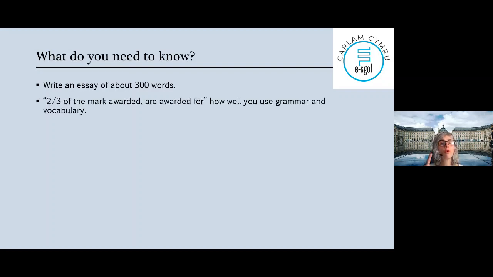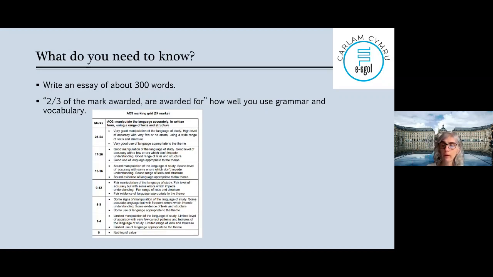What I want you to remember is that 2/3 of the mark, and I'm coaching the WGC paper, 2/3 of the mark are awarded for how well you use grammar and vocab, okay? That is where you have to show off your knowledge of grammar and vocabulary. So I put the marking grid.